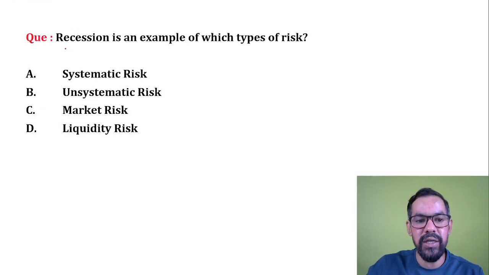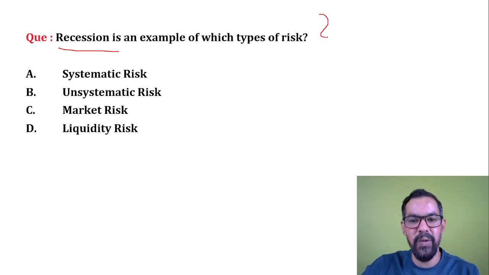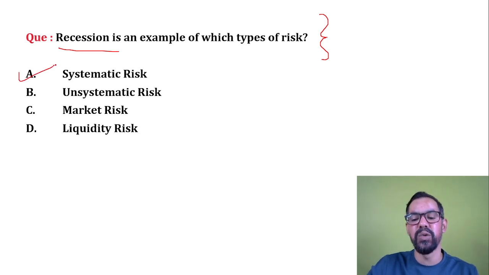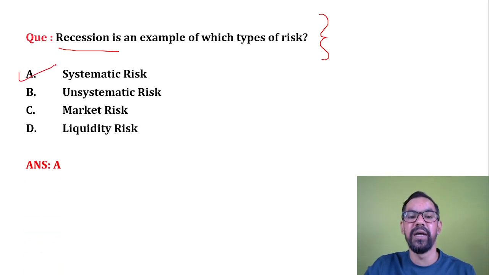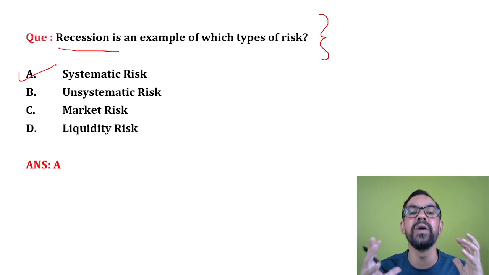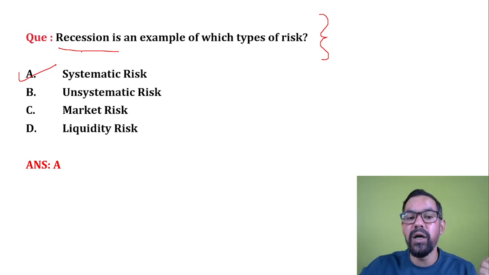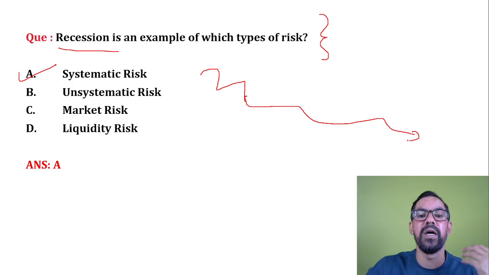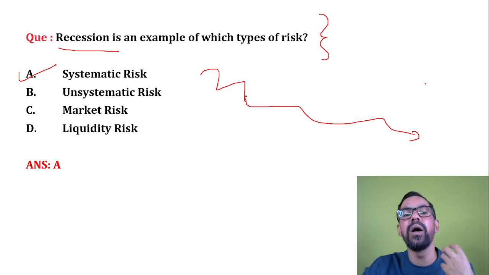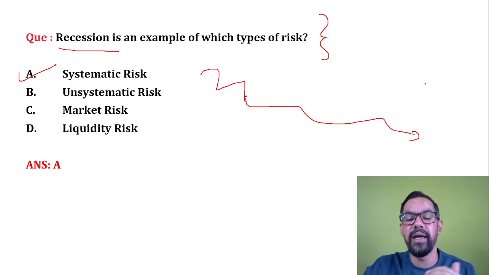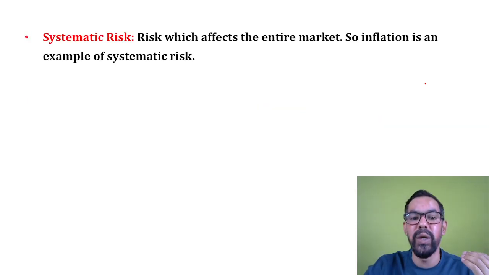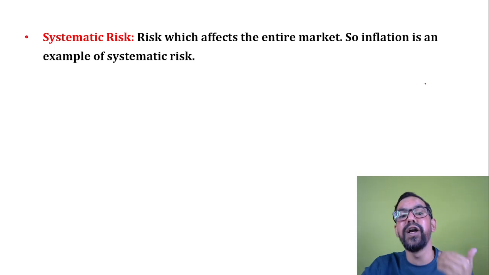Next one, recession is an example of which type of risk. Many times we discussed this term, so I hope now you will be able to answer this question. The correct answer is systematic risk. Whenever we announce recession, it has a worldwide impact. When the world economy is continuously decreasing over two or more quarters, that is known as recession. It has a broader impact, so it is known as systematic risk. It is unavoidable in nature.